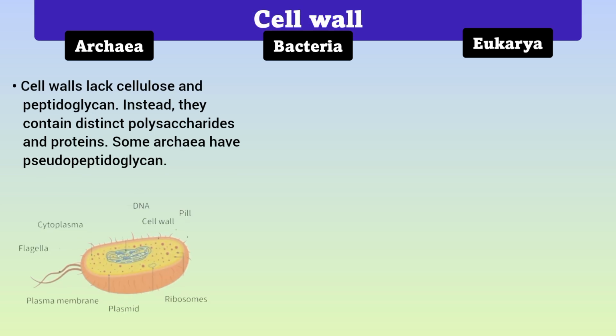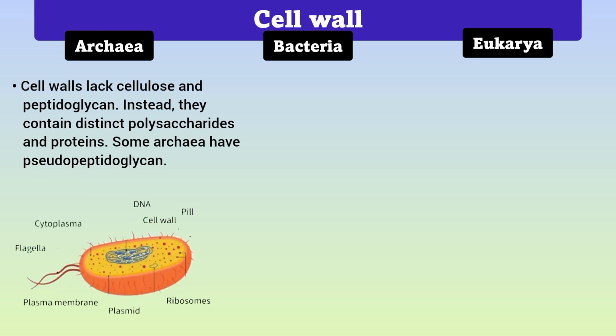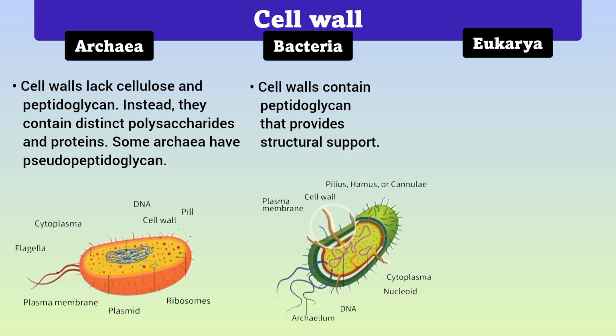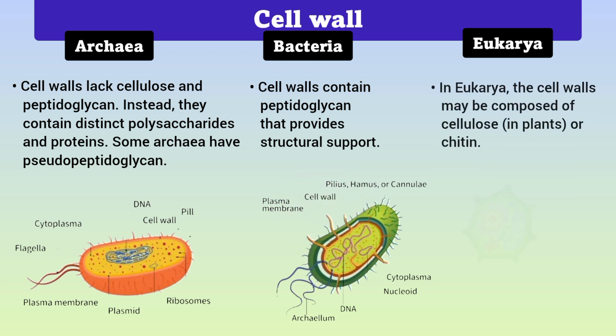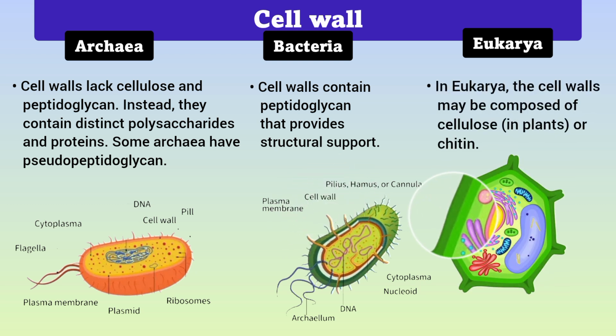The cell walls of Archaea lack cellulose and peptidoglycan. Instead, they contain distinct polysaccharides and proteins. Some Archaea have pseudopeptidoglycan. On the other hand, bacterial cell walls contain peptidoglycan, a polymer consisting of sugars and amino acids that provides structural support. In Eukarya, the cell walls, if present, are composed of cellulose, in plants, or chitin.